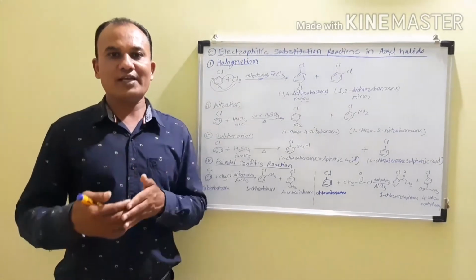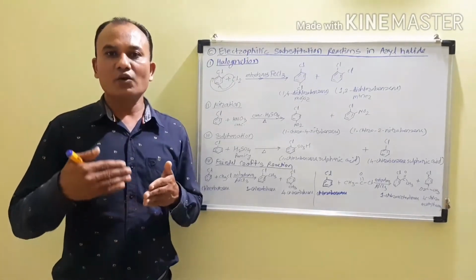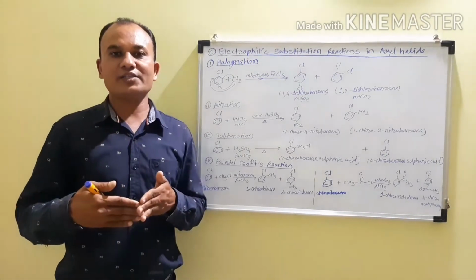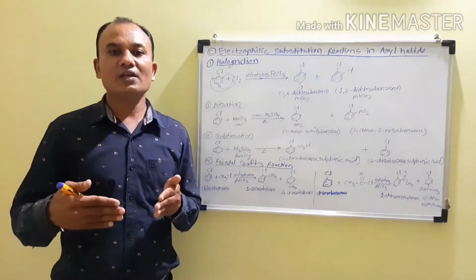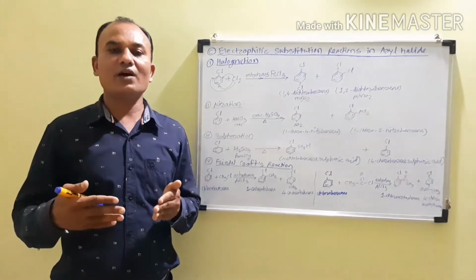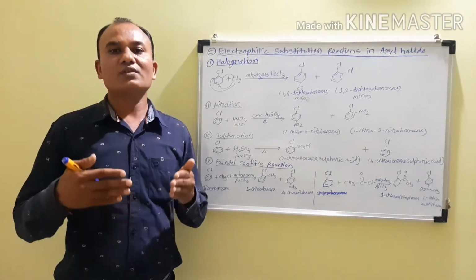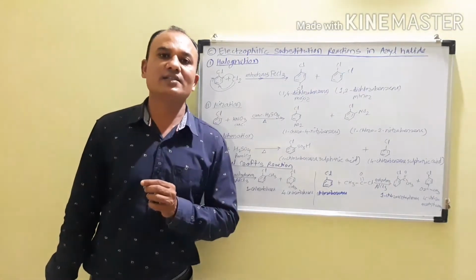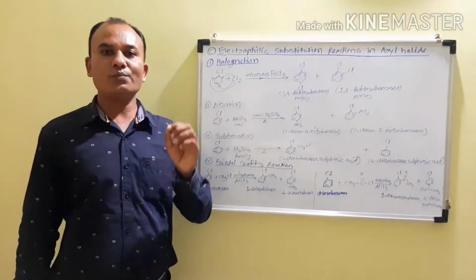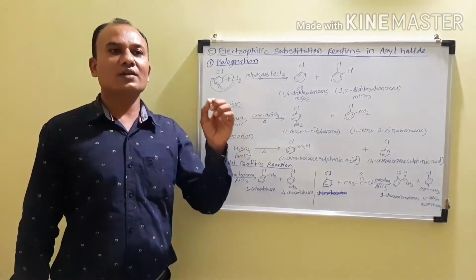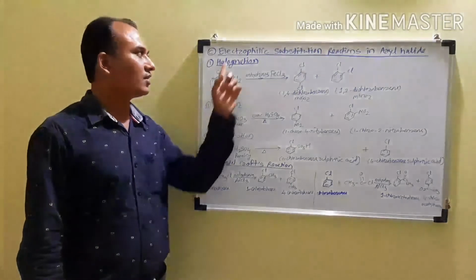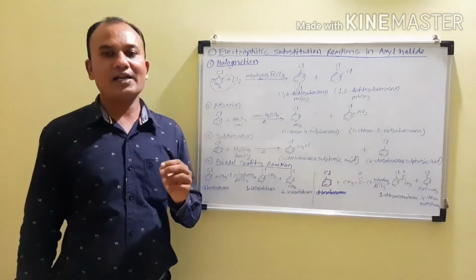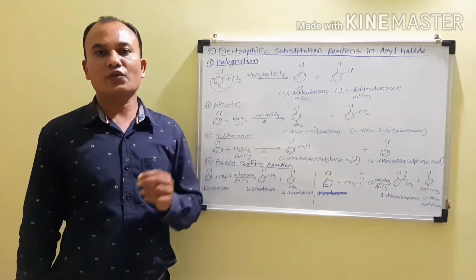Now, what is an electrophilic reagent, or what is an electrophile? The meaning of electrophile is electron loving. It means the reagents which attack at the electron rich center are called electrophiles. These are themselves electropositive species or electron deficient molecules which always attack at the electron rich center, and these are called electrophiles. And when these electrophiles attack the substrate and give substitution reactions, they are called electrophilic substitution reactions. Now, aryl halides have less reactivity towards electrophilic substitution reactions